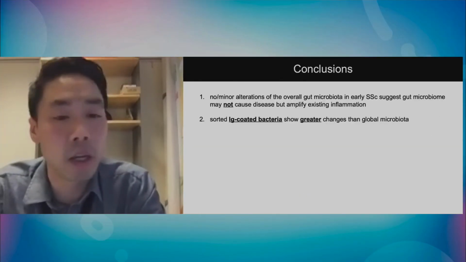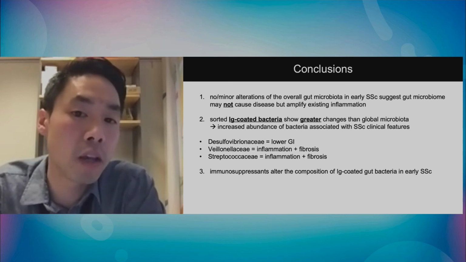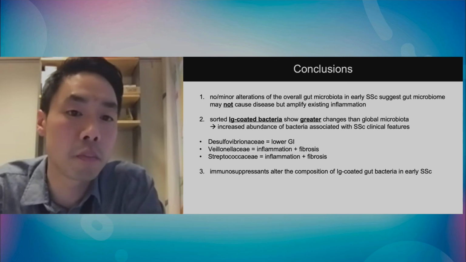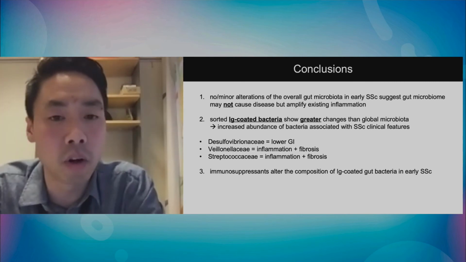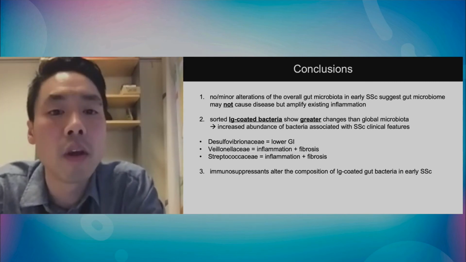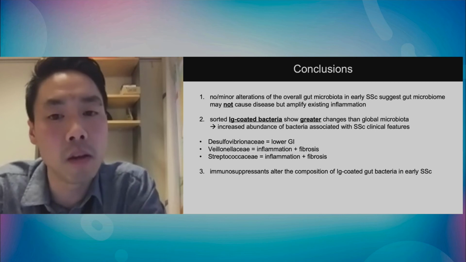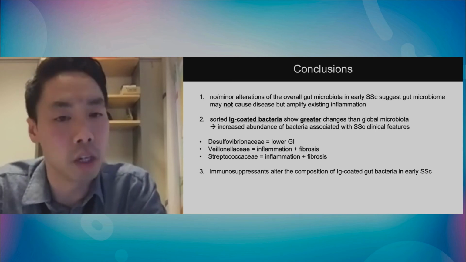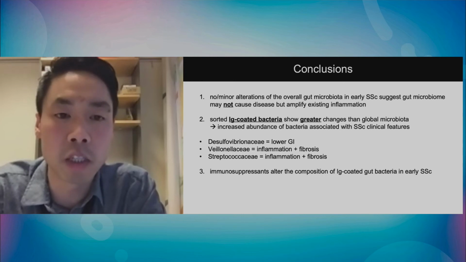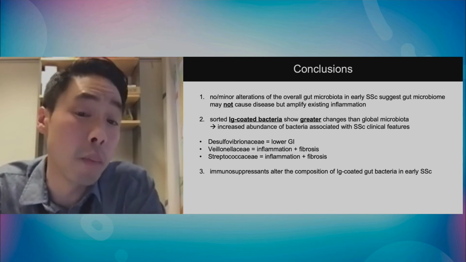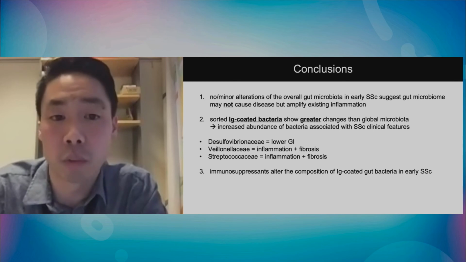And so in conclusion, we didn't see any differences in the overall gut microbiome, at least in the Oslo cohort compared to the healthy controls. Again, this suggests that maybe there aren't that many changes early on, and that the changes in the gut microbiome that we see in these patients are secondary, and they may actually amplify existing inflammation.